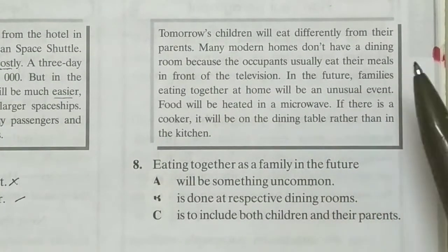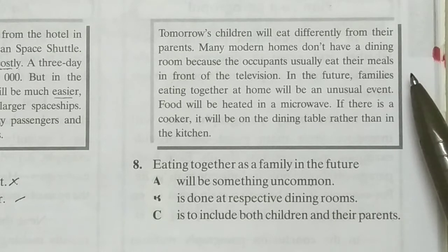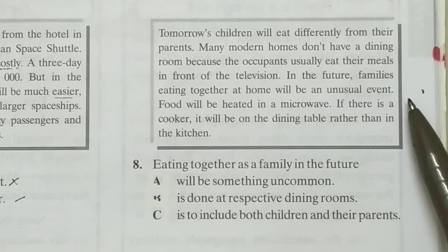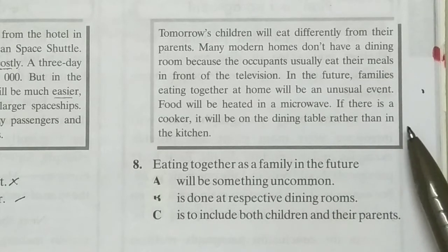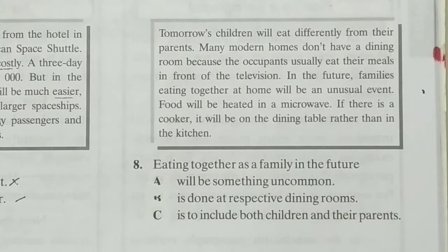Alright, tomorrow's children will eat differently from their parents. Many modern homes don't have a dining room because the occupants usually eat their meals in front of the television. In the future, families eating together at home will be an unusual event. Oh my. Alright, food will be heated in a microwave. If there is a cooker, it will be on the dining table rather than in the kitchen. Well, I hope my children wouldn't be like this.